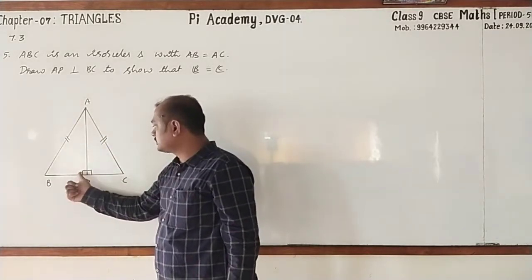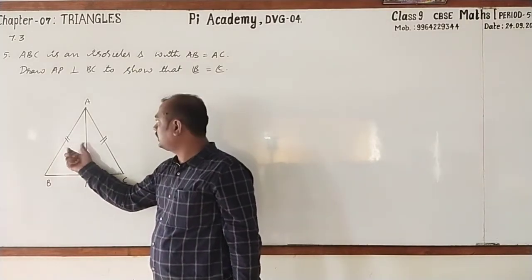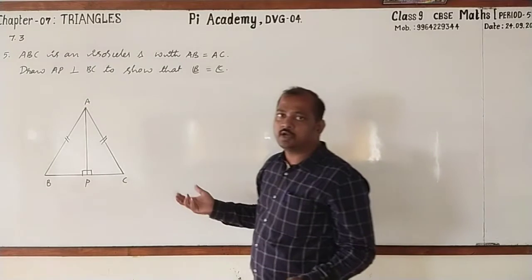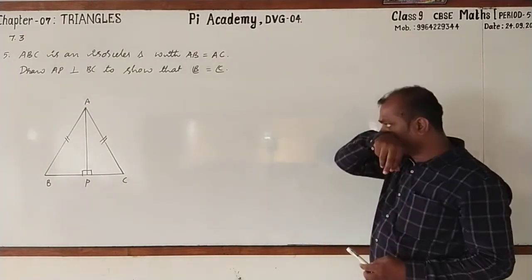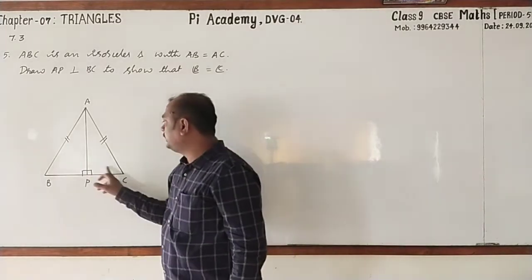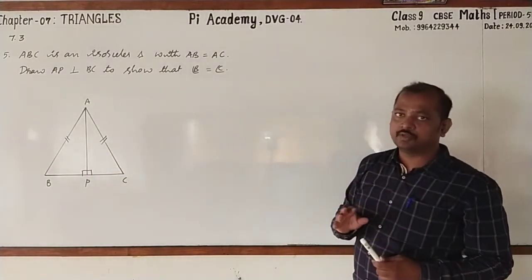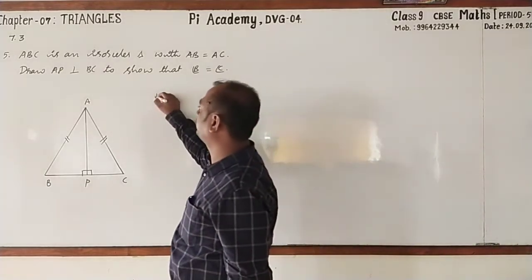In these two triangles, see that these two are right angles, these two are hypotenuse which are equal, and AP is common side. Again, by using RHS, both the triangles are congruent. Then angle B equal to angle C, it is from CPCT. Followed? Yes. Start writing it.